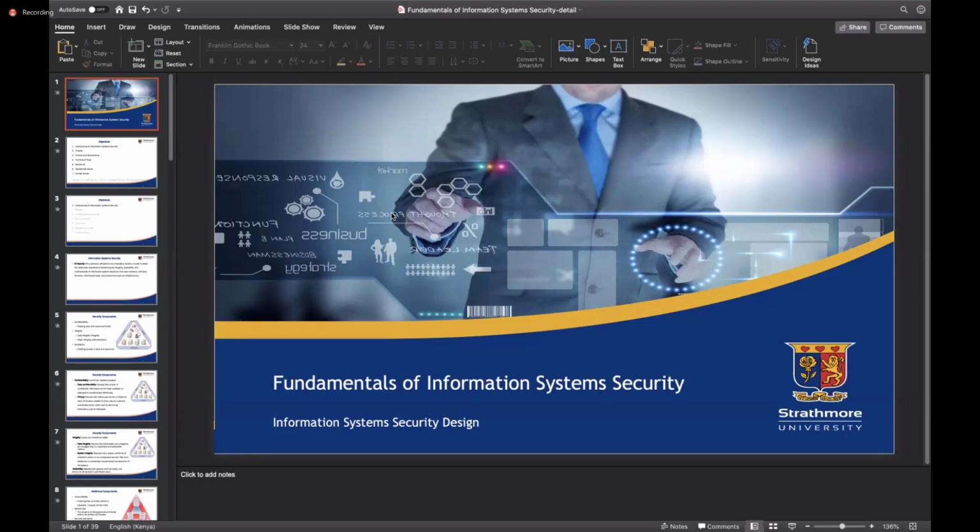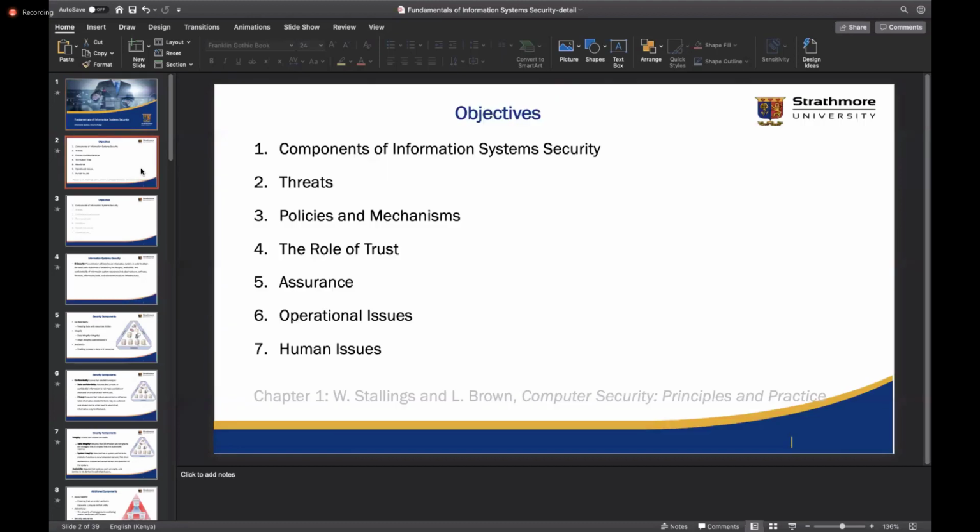Okay, so we can look at a couple of items. This is what we are going to look at in this first chapter, probably the first half of it in this class. Yeah? So we have some objectives here, and we will probably dive into the components of InfoSec, or information system security in general. Yeah? But before we look at these components, now that you've done some introductory elements of security before, I believe you've covered something in cryptography and network security. Yes?